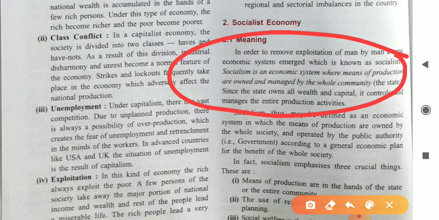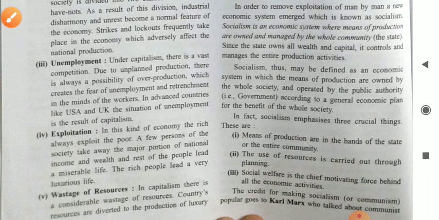So all the ownership was taken by the government, along with the community, so it is a combination of both. But all the major decisions in the economy were taken only by the government. This is known as socialism.